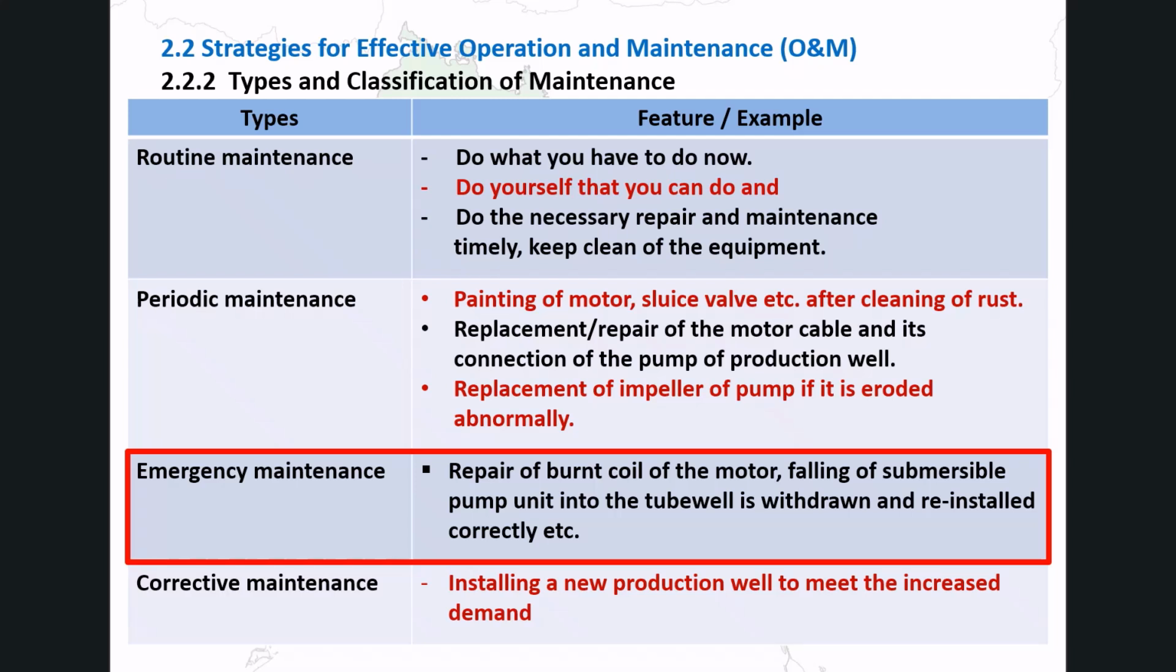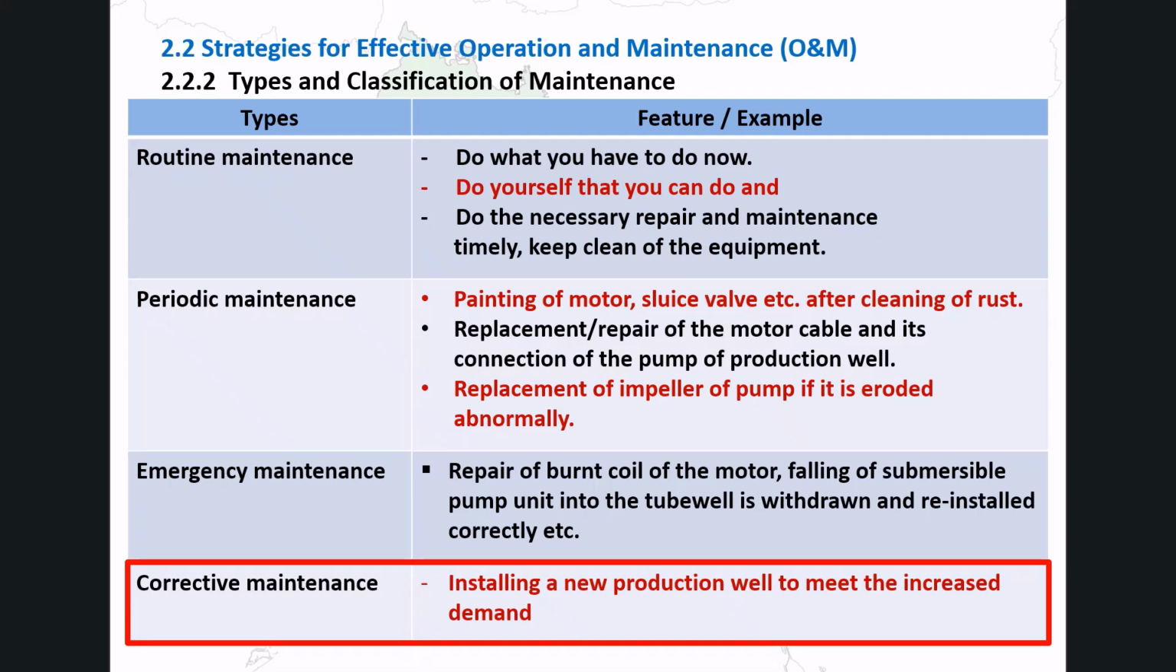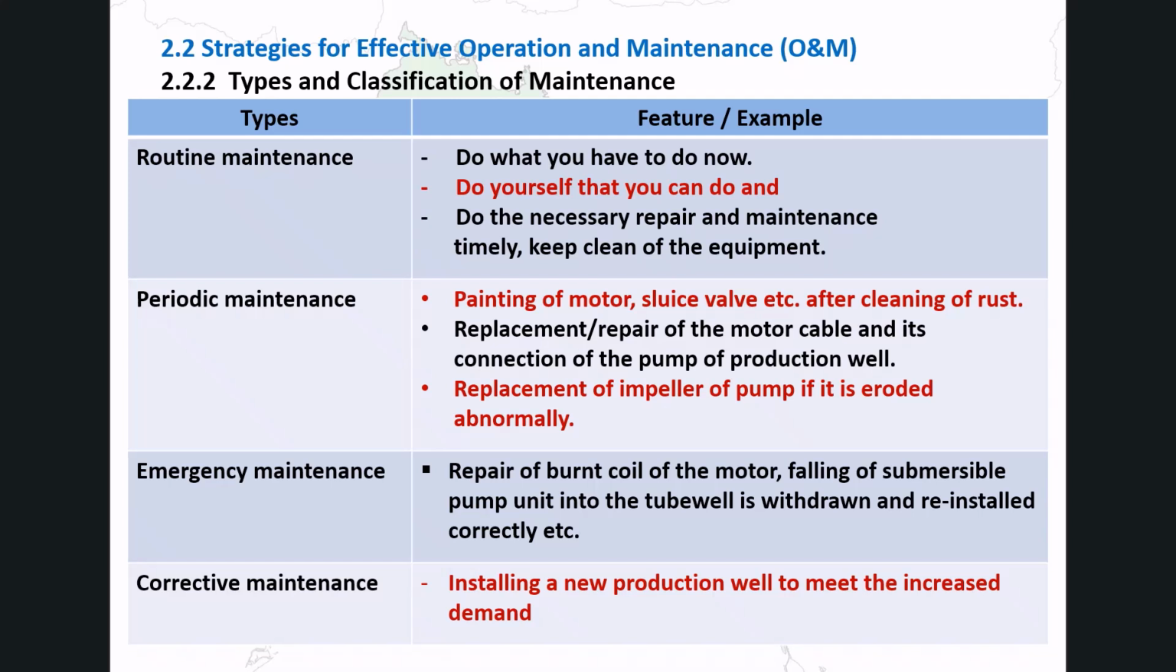well. Corrective maintenance is needed when a system was originally designed with incorrect or insufficient data. For example, installing a new production well to meet demand that the original design did not account for. This type of maintenance often requires significant investment and may be treated as a development activity.